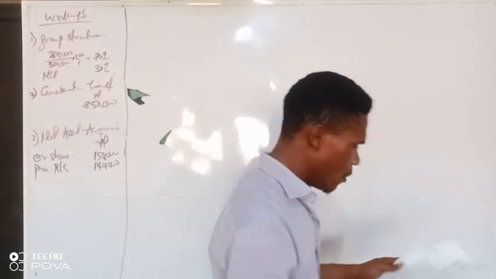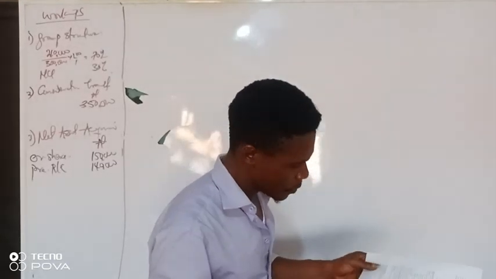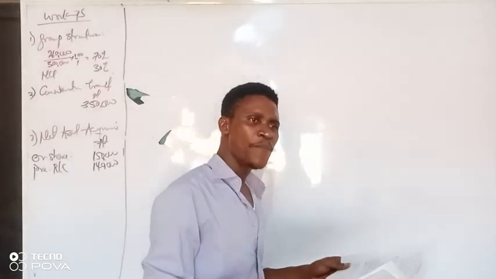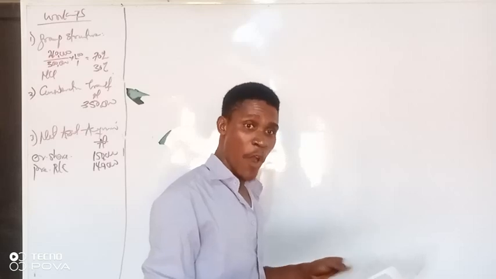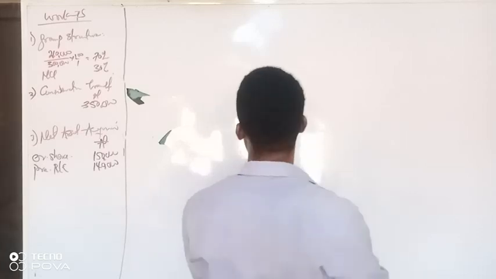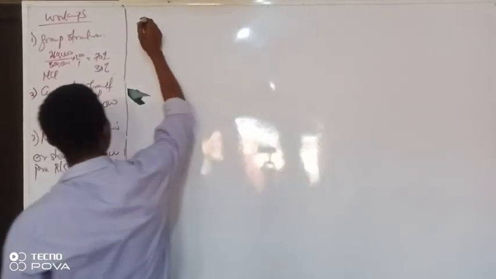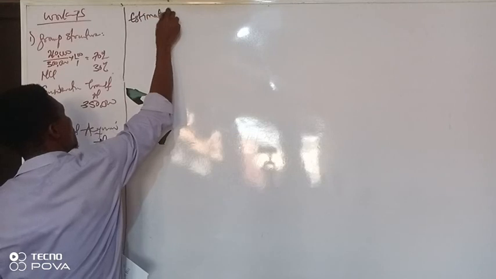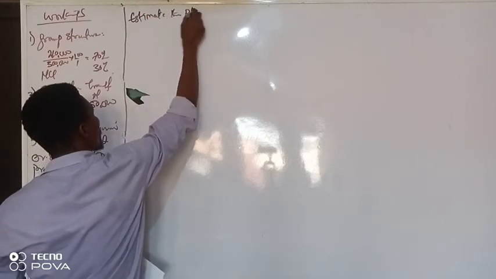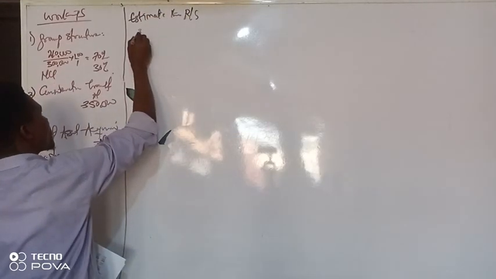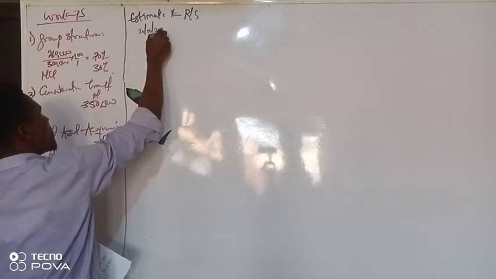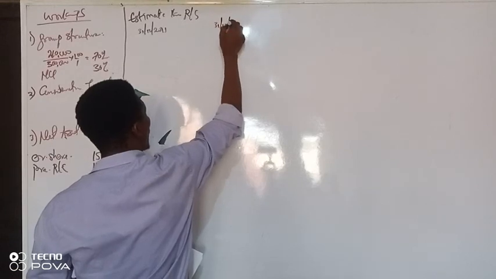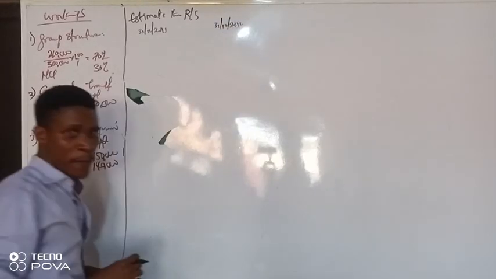Look at something now. When did we acquire? We acquired in December 2011. When are we consolidating? 2012. That's just one year. So I want to estimate the revaluation surplus now. We acquire on 31st December 2011, and we are consolidating on 31st December 2012.